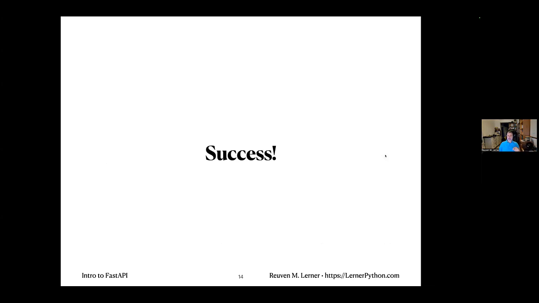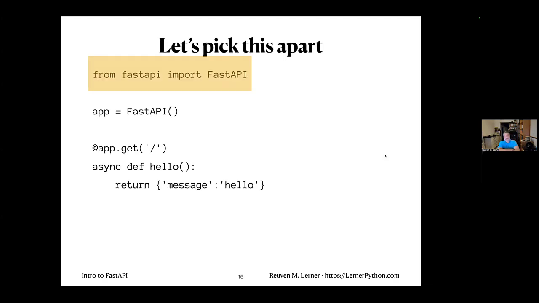But you know what? That was very nice, except how did it work? What did we actually do? Let's pick apart what we actually did here. So the first thing we have to do is say from fastapi import FastAPI. This is a pretty standard Python thing to do. And basically we're saying, go to the package fastapi, and find, and it's a class in this particular case, the FastAPI class.